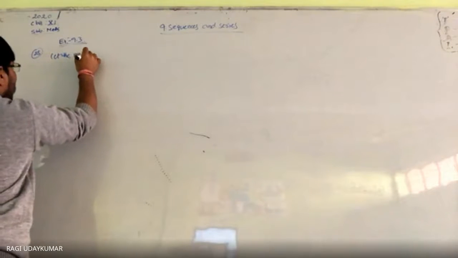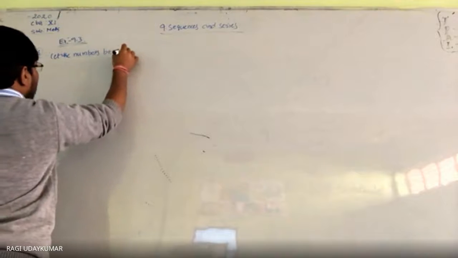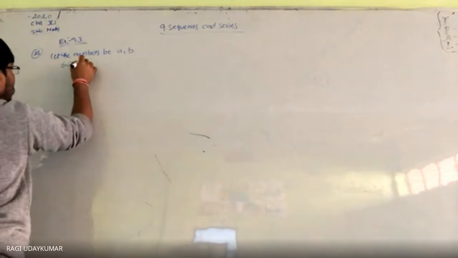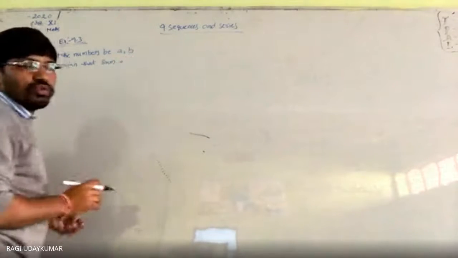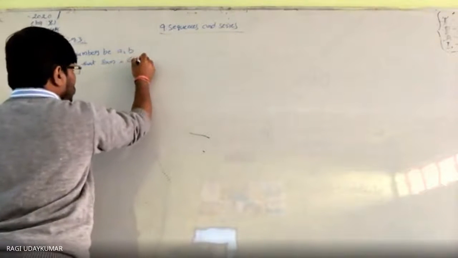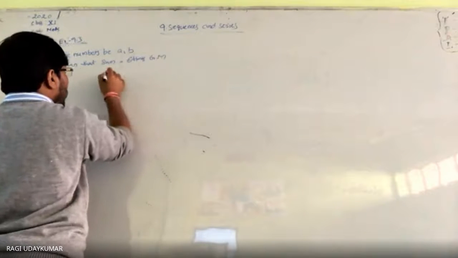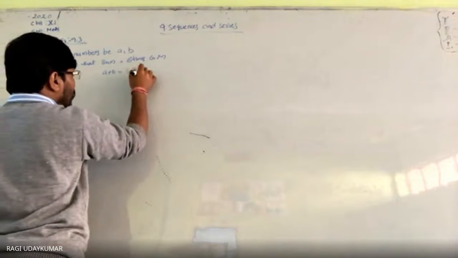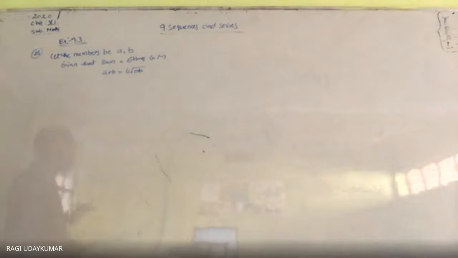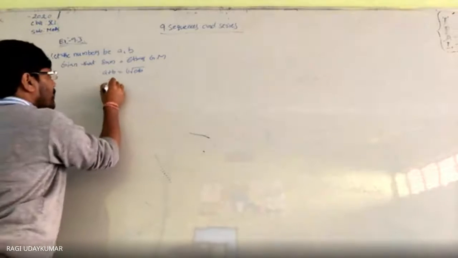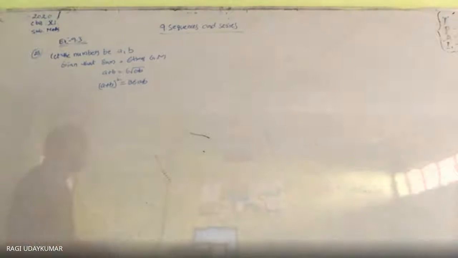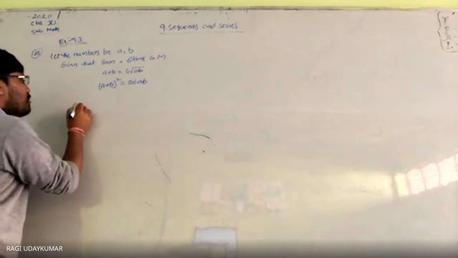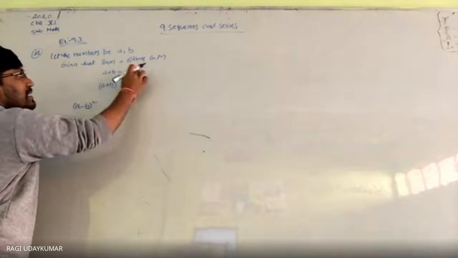So let the numbers be a, b. So given that the sum of the two numbers is equals to 6 times the geometric mean. So a plus b is equals to 6 into under root of ab. Squaring on both sides, what you can get? a plus b whole square is equals to 36ab. You are going to get a plus b whole square. And from this, what you can write here? a minus b whole square kya aayega? Because a plus b is there, a minus b is there.